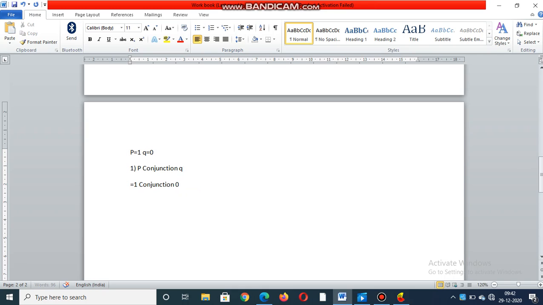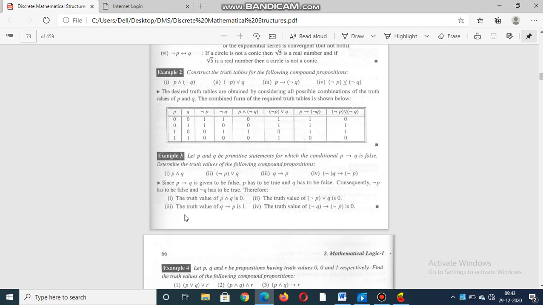Definitely the output is 0. 0 in the sense the statement is what? The statement is true or false? Definitely the statement is false. Got it? The truth value of P conjunction Q is false, correct?